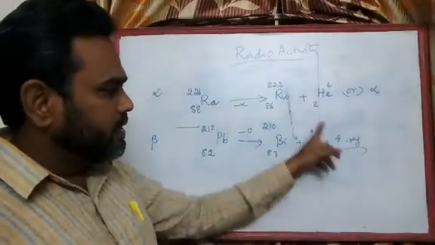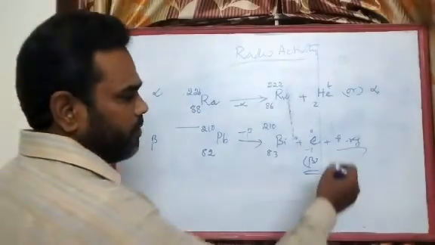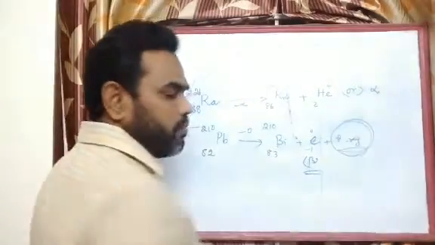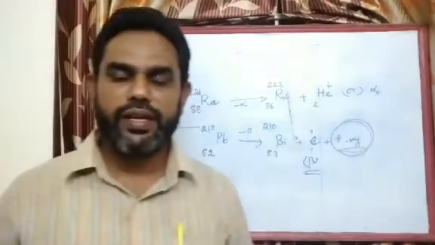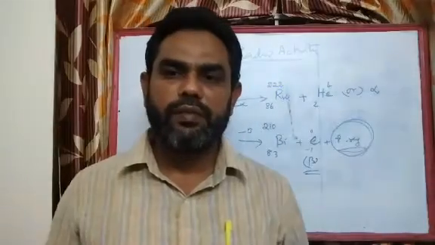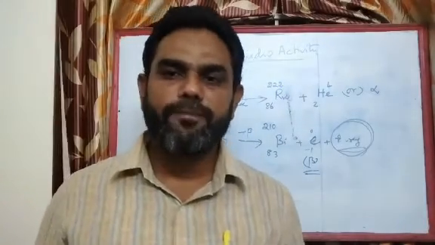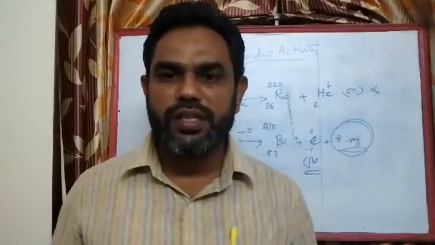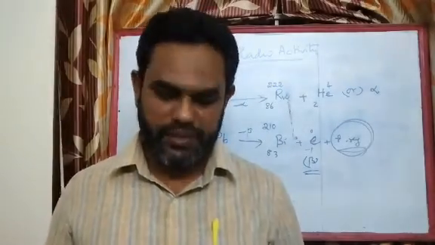The emitted beta radiation is nothing but an electron. Whereas emission of a gamma radiation by any atom produces no change in the atomic number or mass number. So there is only an energy change taking place. There is no reduction in the number of neutrons or protons within the nuclei in the case of gamma emission.